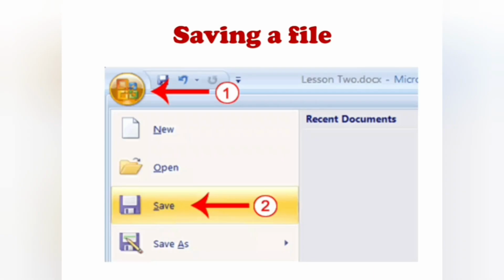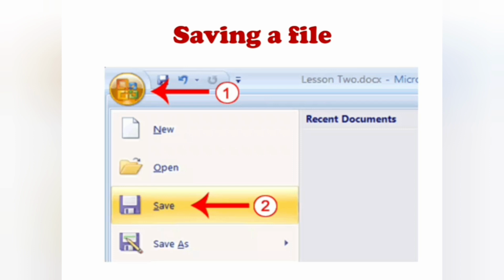For saving a file, first we have to click the file button, which is present in the top left corner of the window. That is called the file button or office button. So you have to click that button. The list will appear. In that list you have to choose the save option.